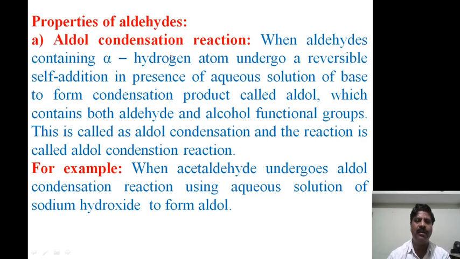Then first one is aldol condensation reaction. When aldehydes containing alpha hydrogen atom undergo a reversible self-addition in presence of aqueous solution of base to form aldol, that is a condensation product called aldol, which contains both aldehyde and alcohol functional groups. This is called an aldol condensation, and the reaction is called an aldol condensation reaction. For example, acetaldehyde undergoes aldol condensation reaction using aqueous solution of sodium hydroxide to form aldol.